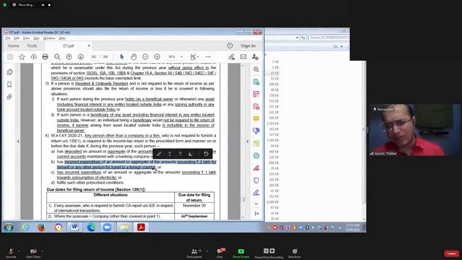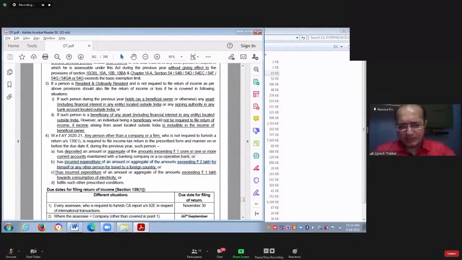If your income is so less that you are not covered by point number 1, 2, and 3, you are not required to file the income tax return. How can you go outside India for a foreign travel? So if you are going outside India for a foreign travel, the government wants you to file the income tax return so that the government can verify, do you have that much amount of money also? Do you have that much amount of income that you can afford a foreign travel? That is what the government wants to check. Therefore, the government says, if you have incurred an amount exceeding 2 lakh rupees for yourself or any other person for travel to any foreign country, then yes, you will have to file the income tax return.